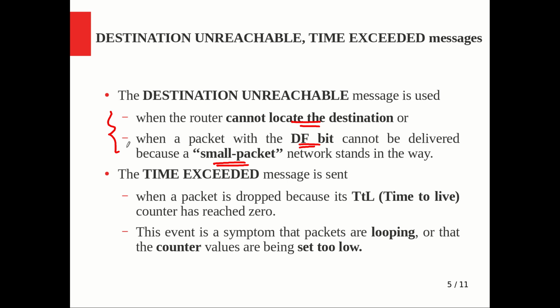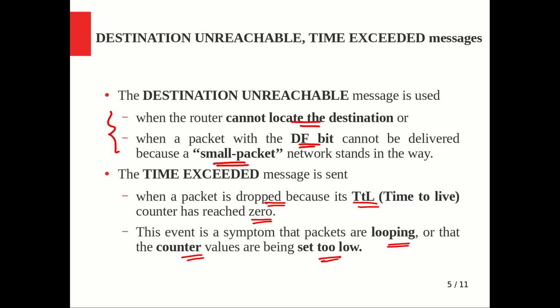The time exceeded message is sent regarding the TTL value. The packet will be dropped when TTL reaches 0, and this event is a symptom that the packet is looping on the network, or that the counter is set too low. What should be the value to initialize for this TTL? You have an estimate that the packet will take this many hops, but if it actually takes more hops, TTL could reach 0 before it reaches the destination, and that error occurs.